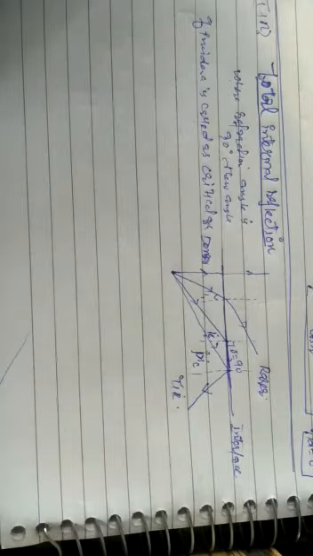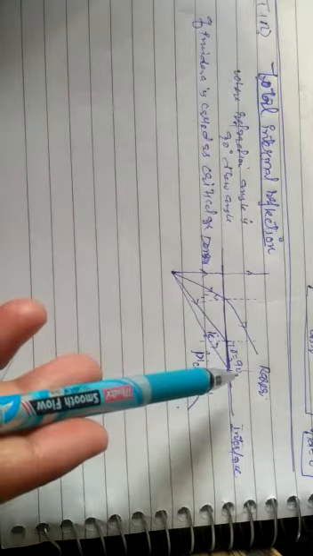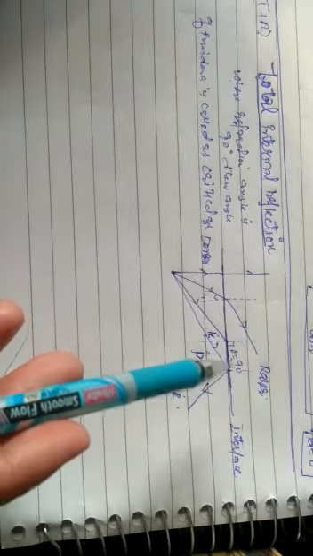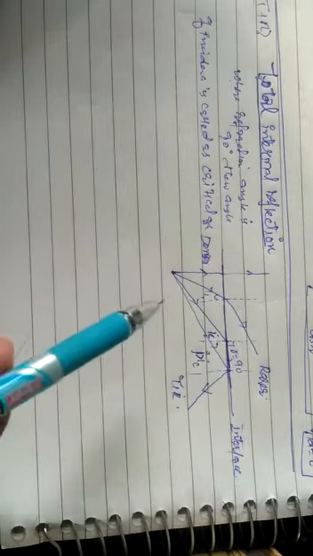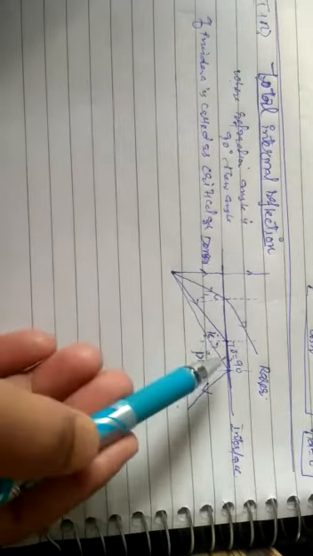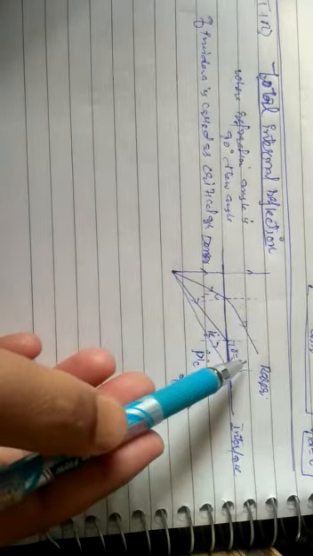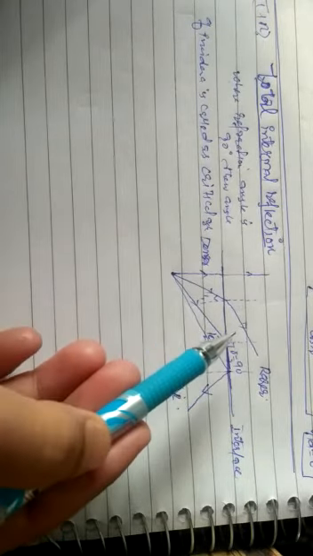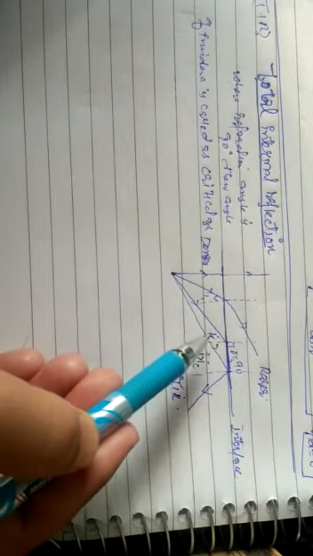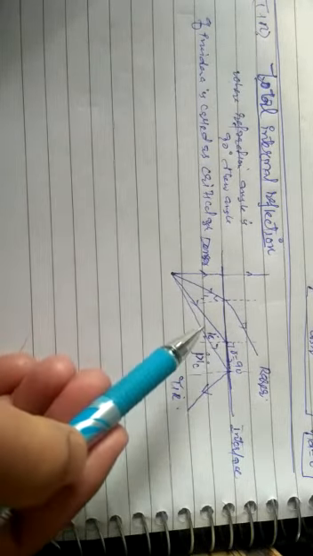TIR means a ray of light goes from denser medium to rarer medium at an angle greater than the critical angle. The critical angle is for a pair of media. Let it be glass and water, or glass and air. For glass and air there will be a fixed critical angle, but for glass and water there will be a totally different critical angle.